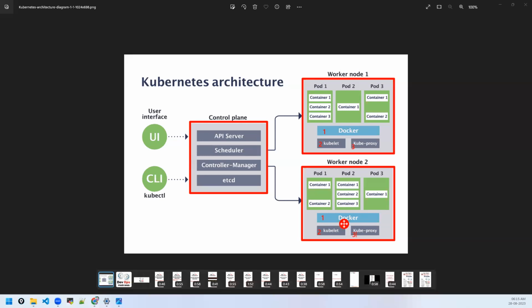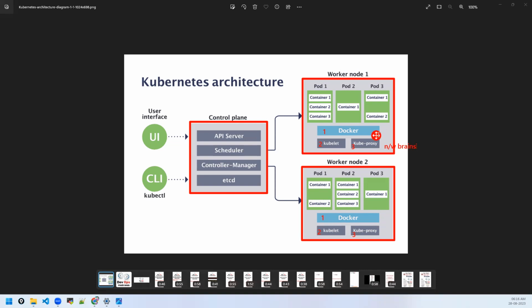Kubeproxy is a network component which takes care of all the communication across the cluster. Here, kubeproxy is called the network brains of the cluster. Those are the first three components.